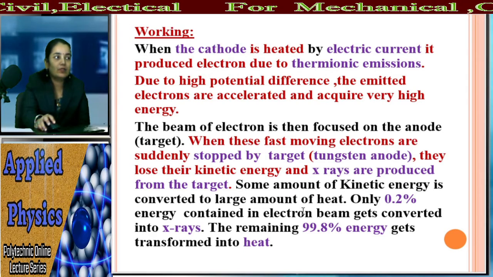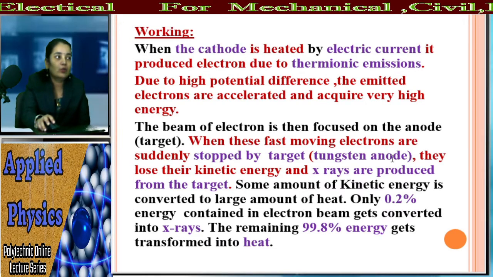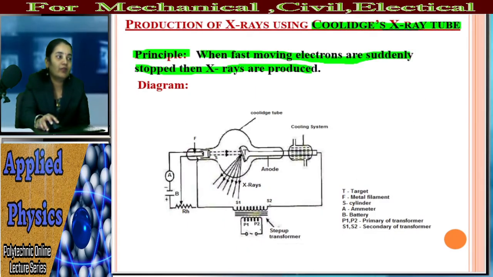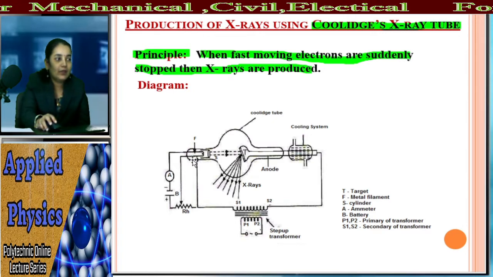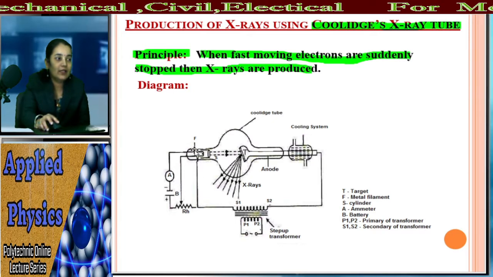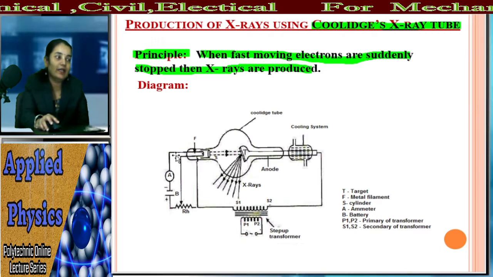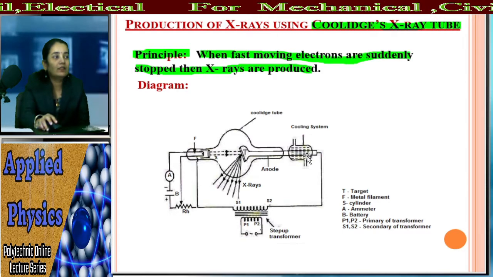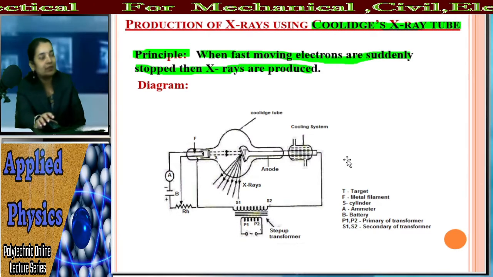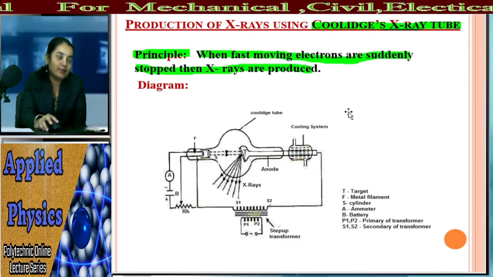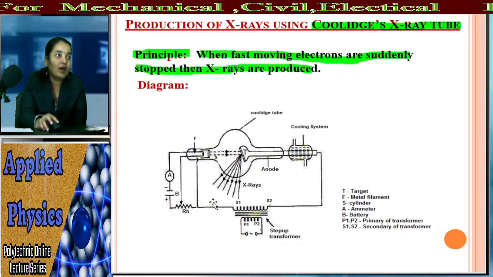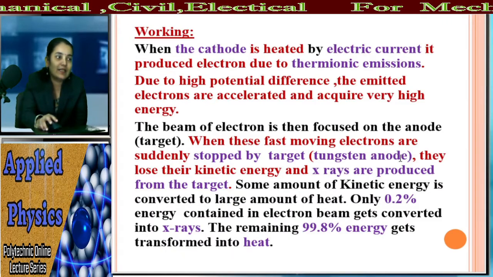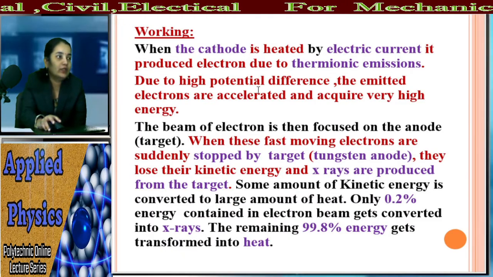The electric current is produced, and so the electrons, due to thermionic emission, are ejected out from this metal filament. Because the cathode, or the metal filament, is heated, and because of the heating process the electrons are ejected out. These electrons have a very high speed. They are moving with a fast speed because we have applied a high voltage. Because of the applied high voltage, these electrons are accelerated with high energy.